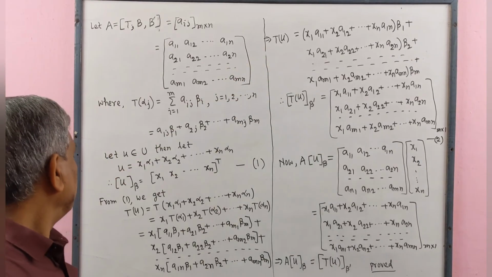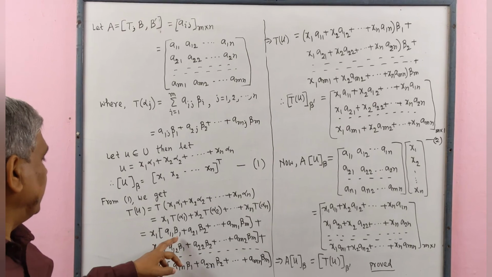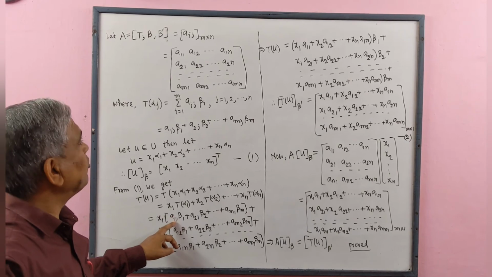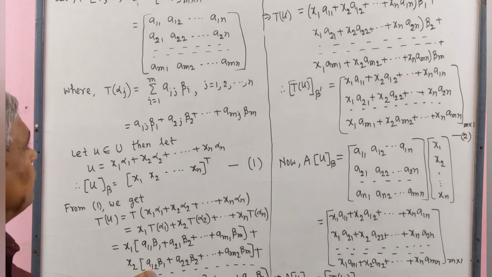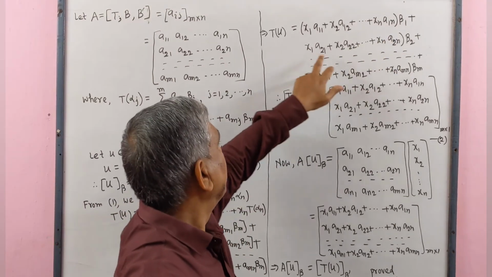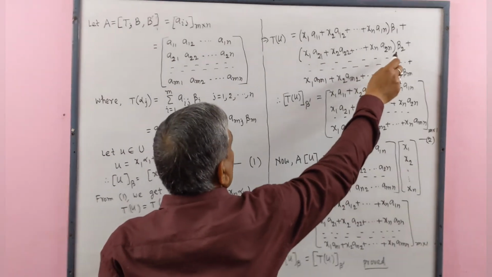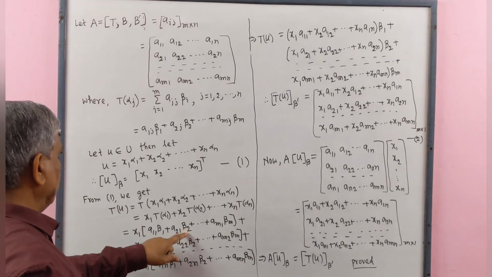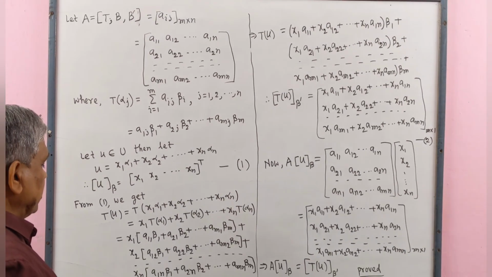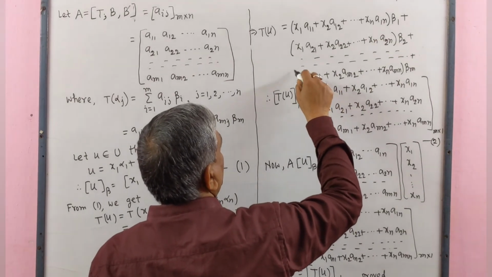This implies that Tu equals, we take common beta 1, and there remains x1 A11 plus x2 A12 plus ... xn A1n. Next we take common beta 2, and there remains x1 A21 plus x2 A22 plus ... xn A2n, and so on.